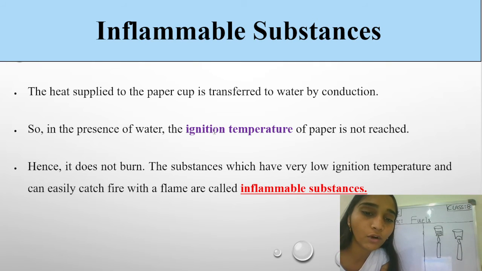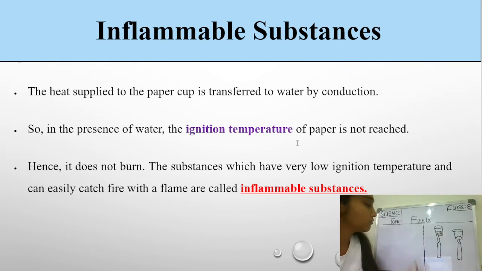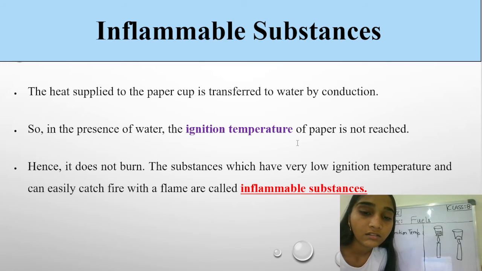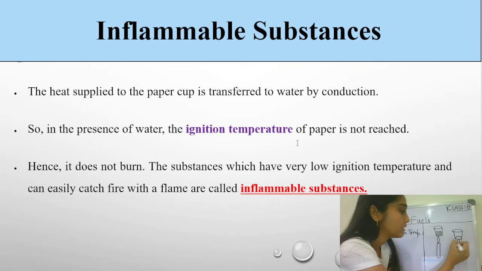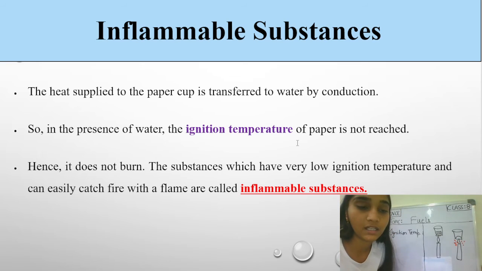So in the presence of water, the ignition temperature of the paper is not reached, right? We have discussed something about ignition. So the paper will not reach its ignition temperature very soon. That is why we can say that it is not burning, and hence the substances which have a very low ignition temperature and can easily catch fire are the inflammable substances. It means they easily catch fire, which is the example of this paper cup. So you can say that these are the inflammable substances.